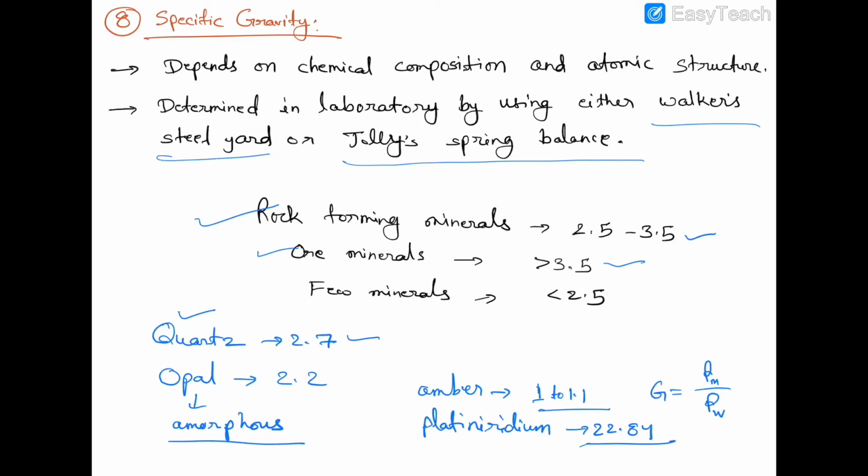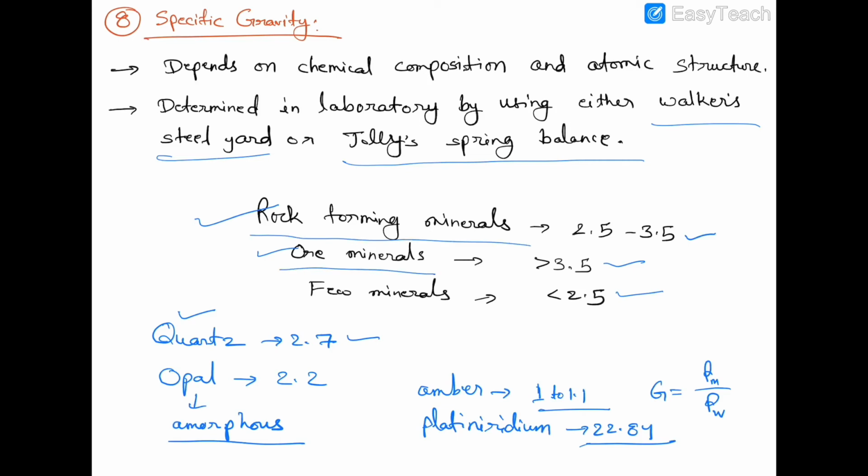Only a few minerals have a specific gravity less than 2.5. Means through the specific gravity we can predict whether an unknown mineral is rock forming mineral or ore mineral.